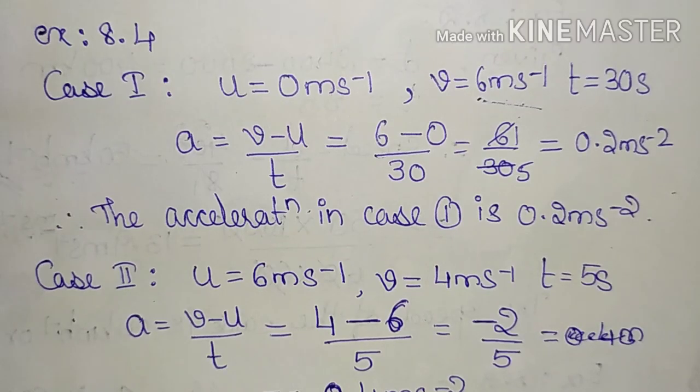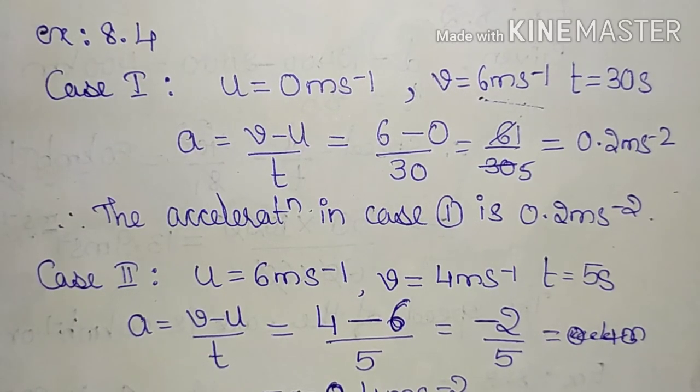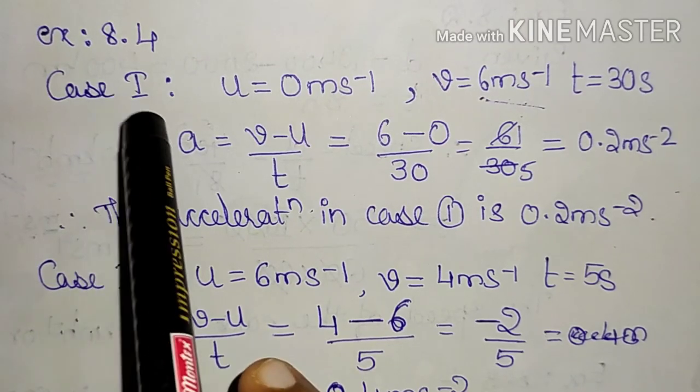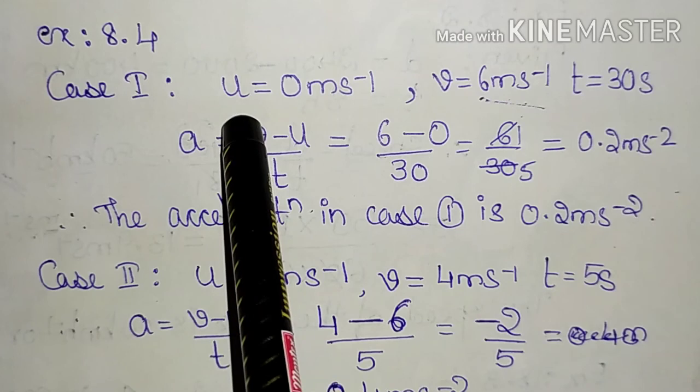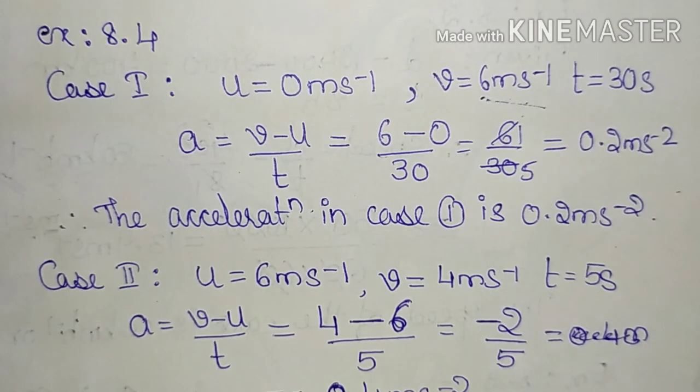So in example 8.4, I have divided this example into two cases. The question is, starting from a stationary position, Rahul pedals his bicycle to attain a velocity of 6 meters per second in 30 seconds. So here Rahul is a boy who has a bicycle and the bicycle is at rest. Stationary position means the bicycle is at rest. So he pedals that bicycle and attains a velocity of 6 meters per second in just 30 seconds. So in case 1, the initial velocity, that is the beginning velocity, is u equal to 0 meter per second because the bicycle was at rest.